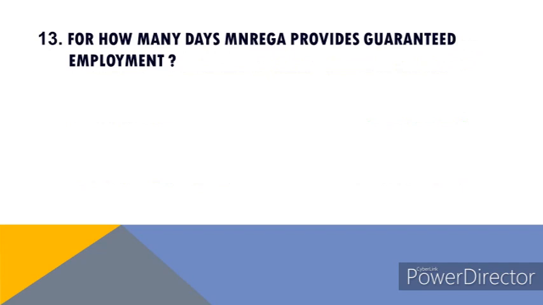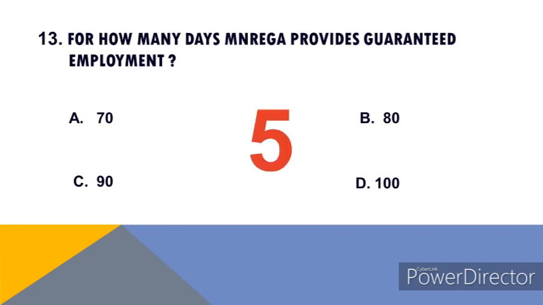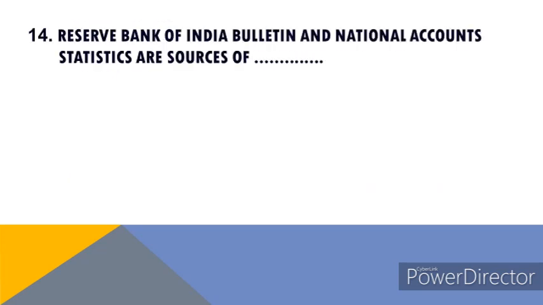Number 13. For how many days does MNREGA provide guaranteed employment? Options are A. 70, B. 80, C. 90, and D. 100. Right answer of this question is 100. Question 14.